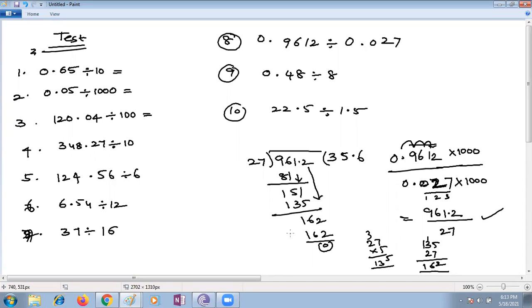Yes, I'm writing the answers on the screen. Please check yourself, children. First bit it is 0.065. Ma'am, it is 0.065. Yes. Second bit is 0.1234. Excuse me, ma'am. Yes. Ma'am, can you please explain the sixth bit? Ma'am, it is 0.05.